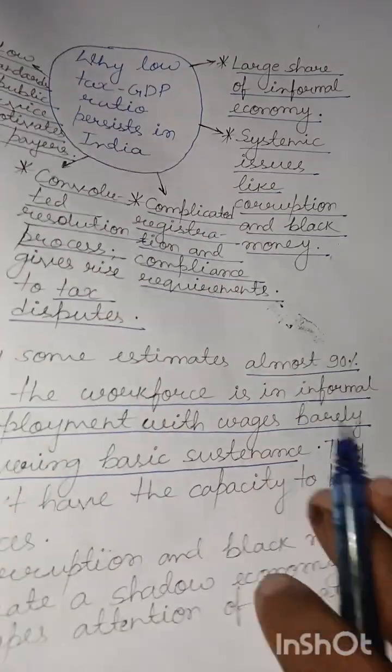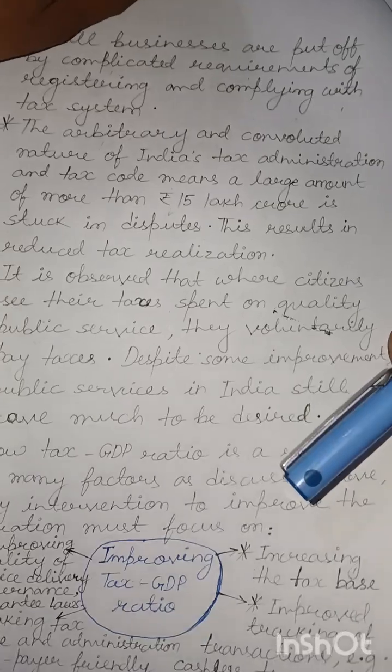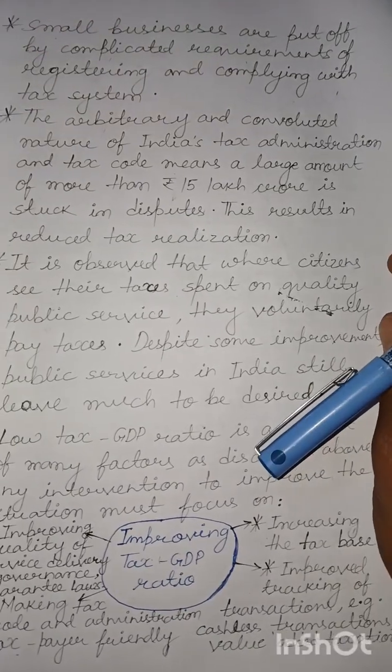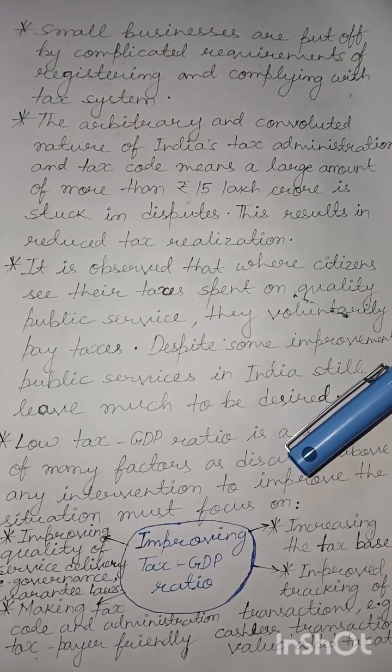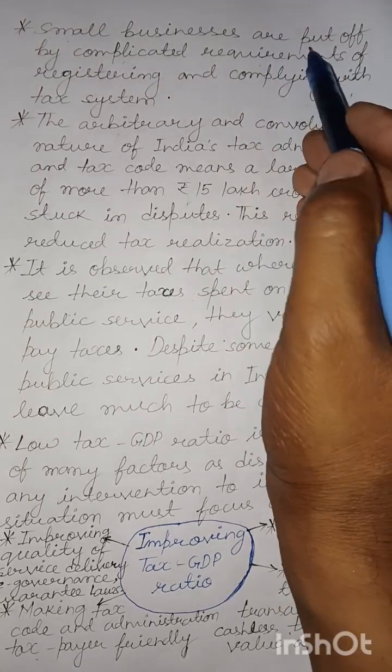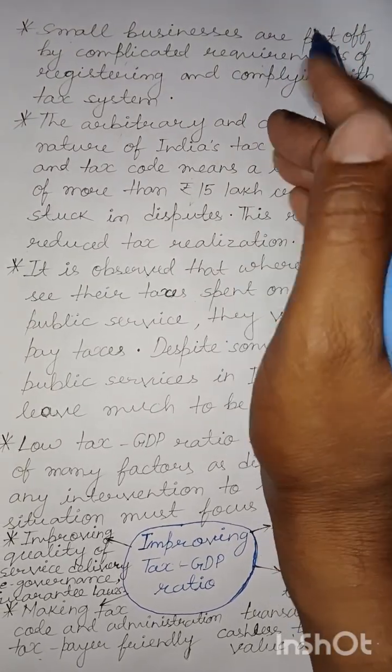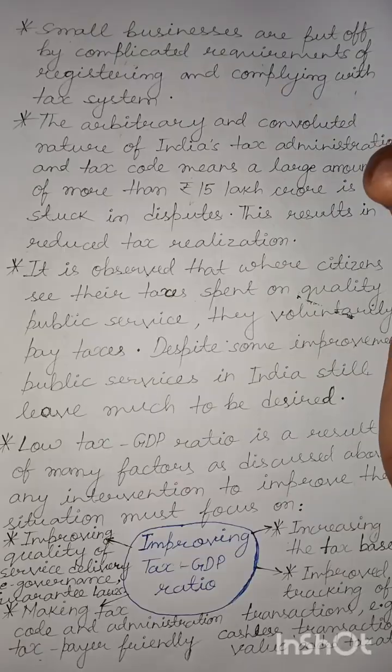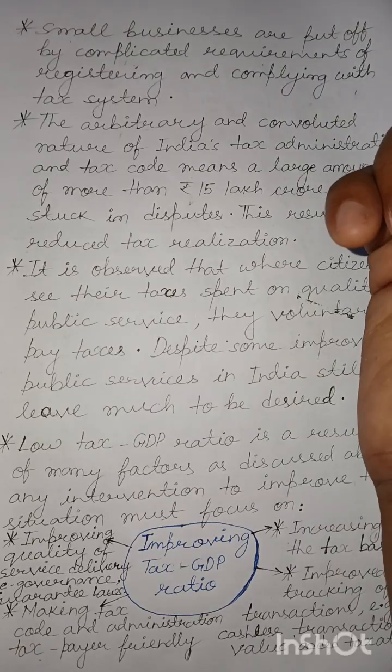A straightaway point: small businesses are often put off by complicated requirements of registering and complying with the tax system, as we were trying to see through the example of a small business person who is put off by the complicated process required to register for GST.